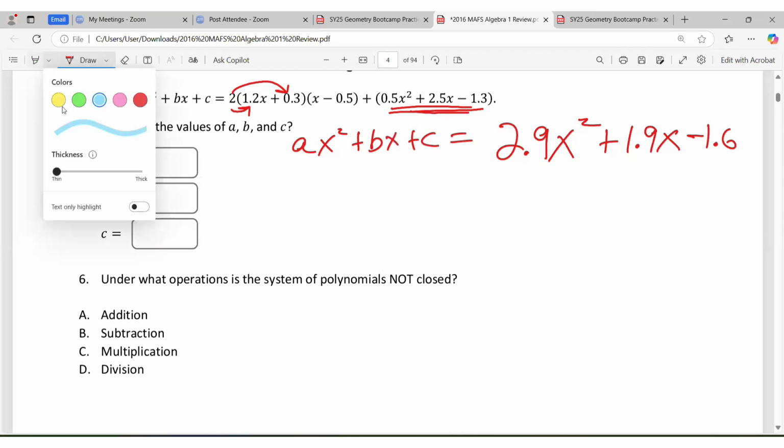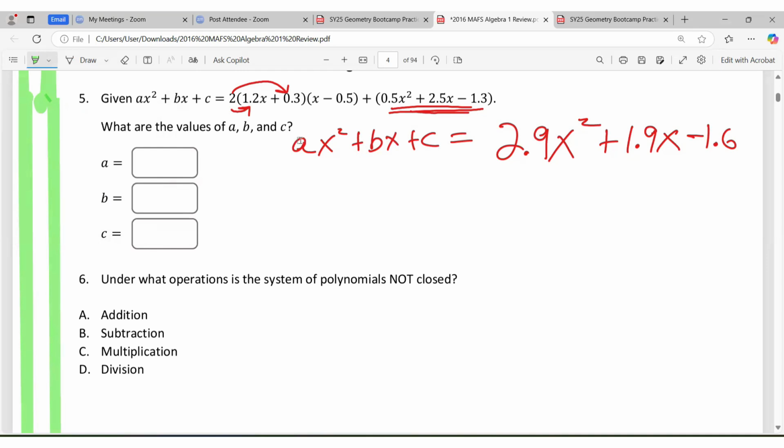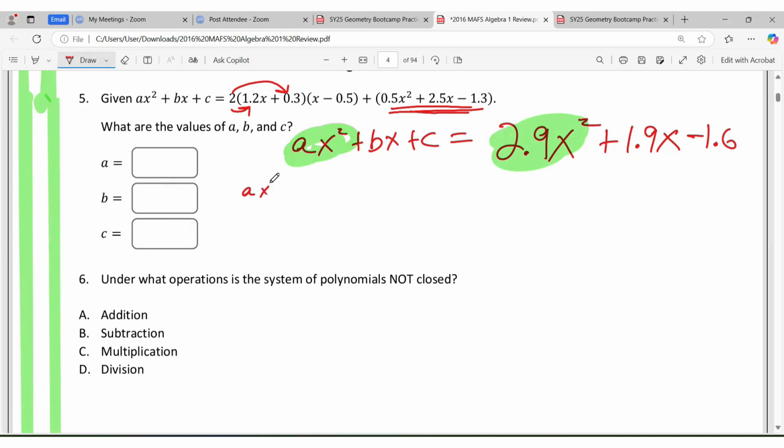Now let us focus on some quick ideas. As you could see here, this term is this term. We're seeing that. So definitely we could link there. We're saying ax squared is equated to 2.9x squared. This is the reason why I'm doing this, because there is an equal sign between the two sets of expressions. And so we're linking the corresponding variables like x squared with x squared. And then bx is equal to 1.9x. And the term without any x attached to it will link to that term.